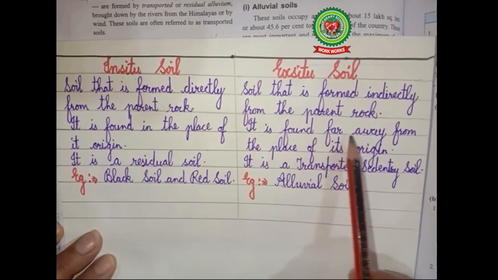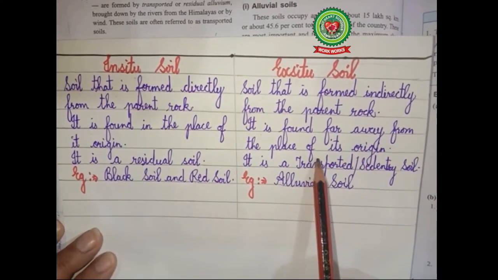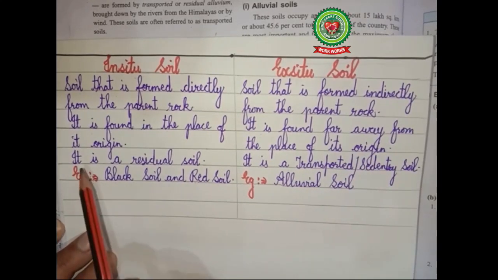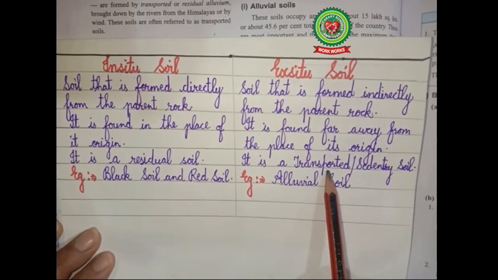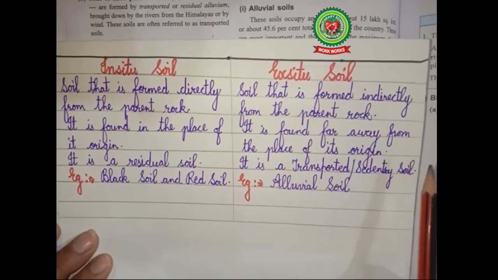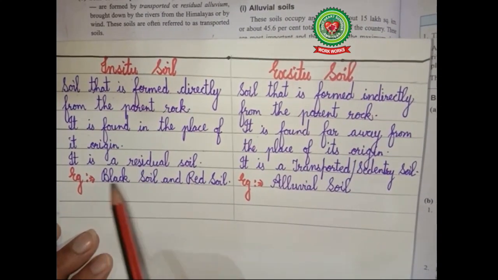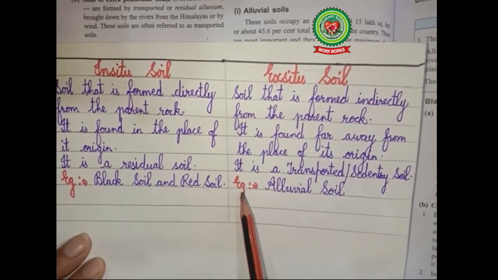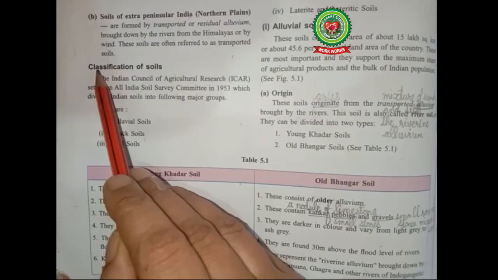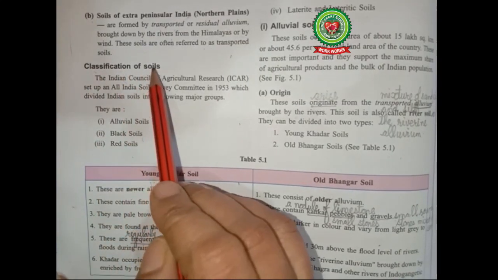It is found far away from the place of its origin. It is a residual soil. It is a transported or sedentary soil. The example of in situ soil is black soil and red soil. The example for ex situ soil is alluvial soil.